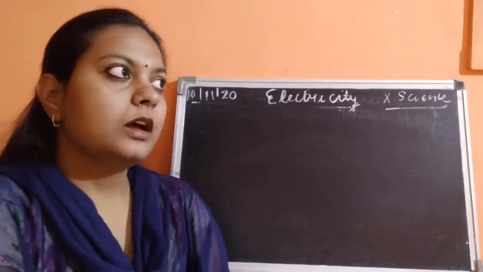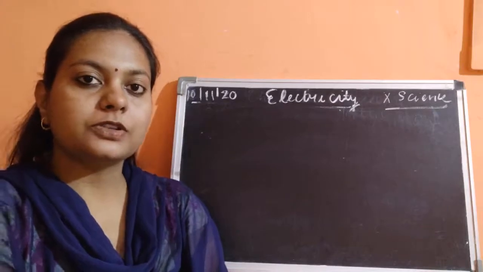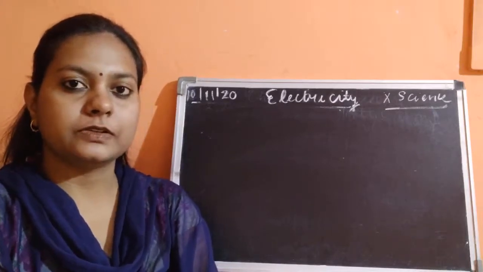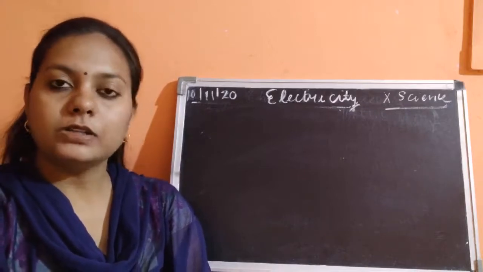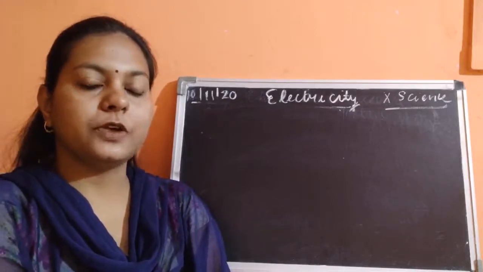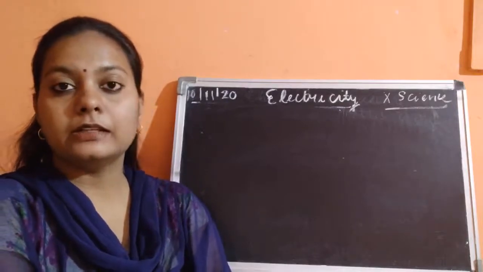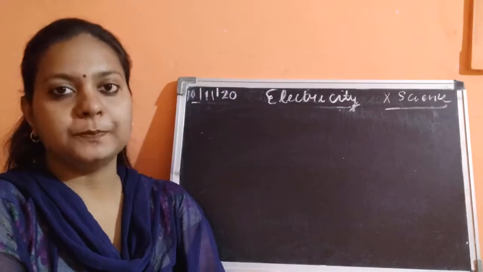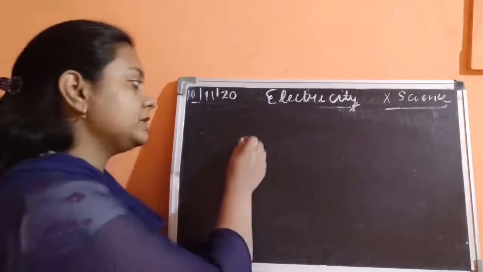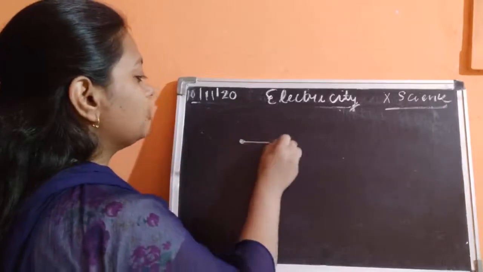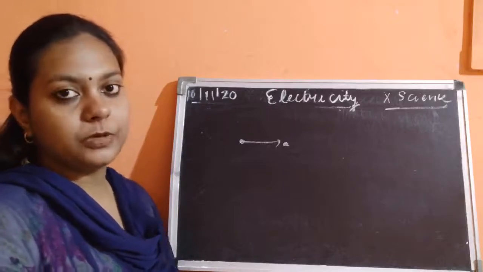Now, what is the cause of the production of electricity? The cause is the potential difference. We have also seen that potential is the work done in bringing unit positive charge from infinity to the point of experiment. And if we talk about potential difference, we always decide two points in between which the work done is seen because of the movement of the charges.